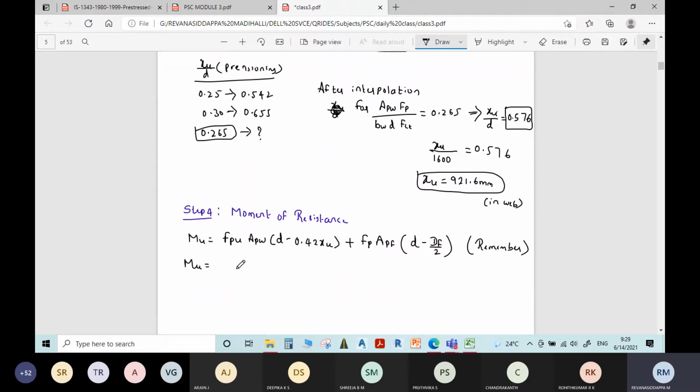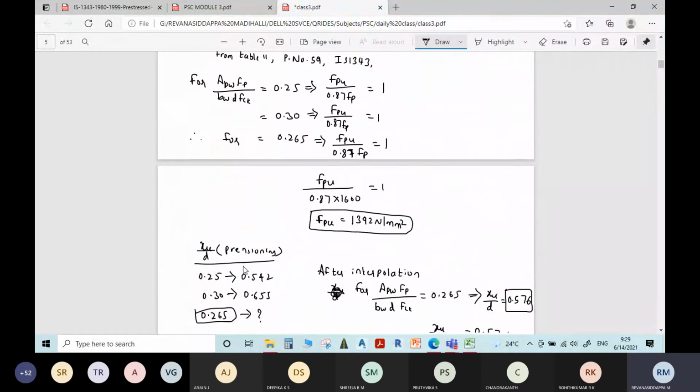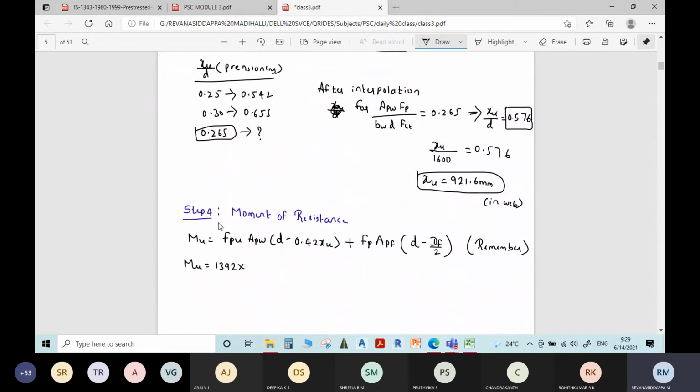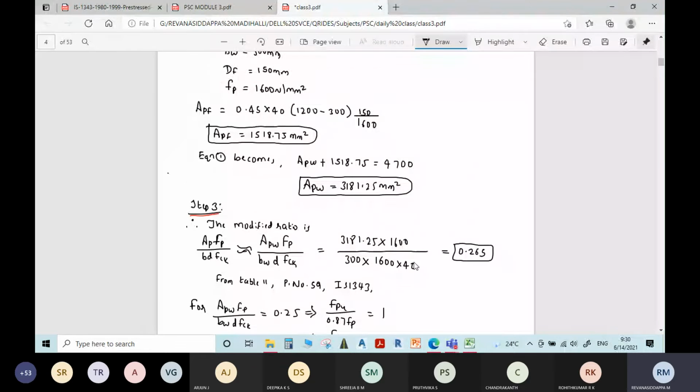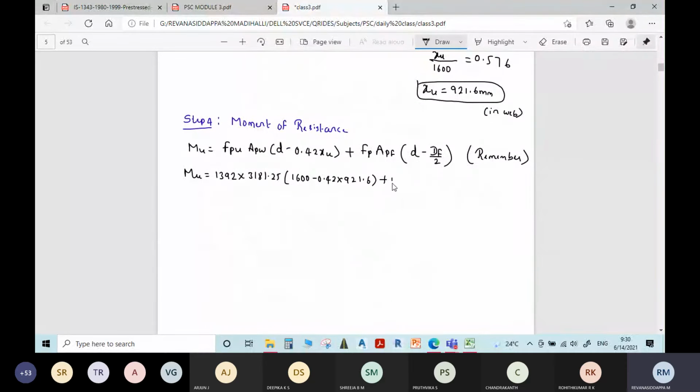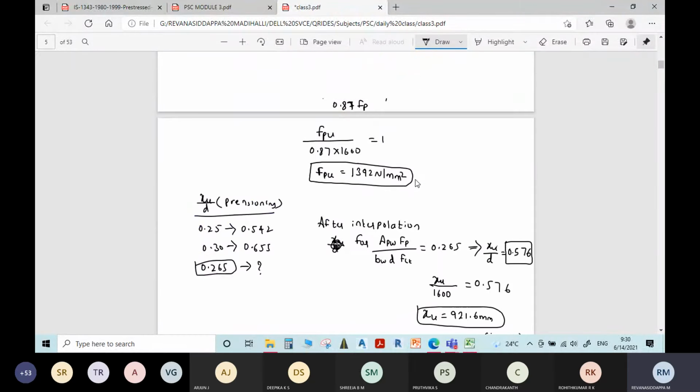Okay, FPU is 1392 into APW is 3181.25. Effective depth 1600 minus 0.42 XU, just now we have determined 921.6, plus FP, again it is 1600, into APF, area of pre-stressing steel in the flange portion.